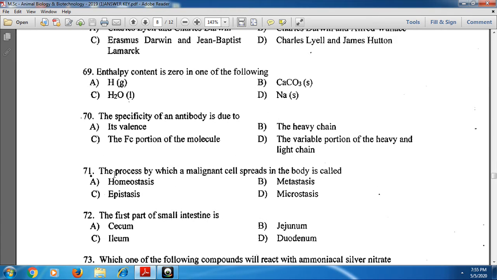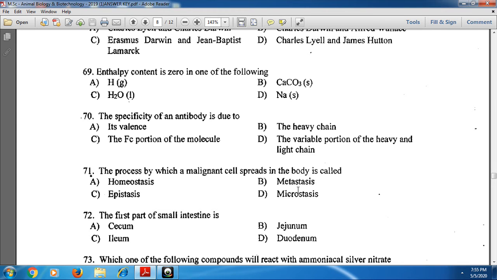And next, coming to 71: the process by which a malignant cell spreads in the body is called. A malignant cell is a characteristic feature of a cancerous cell. They show metastasis. The spread of malignant cells in the body is called the metastasis process.